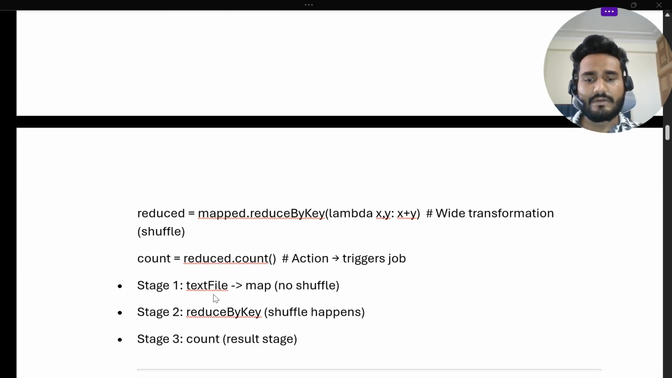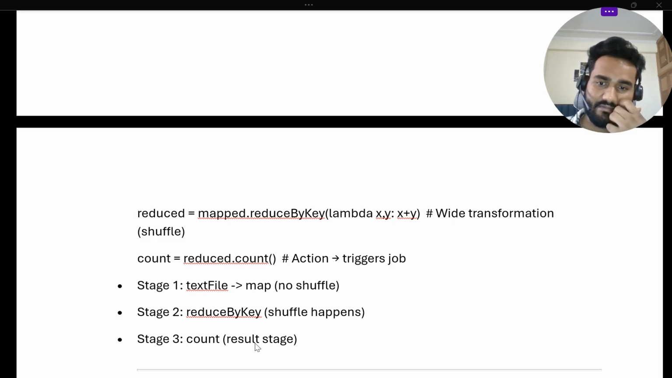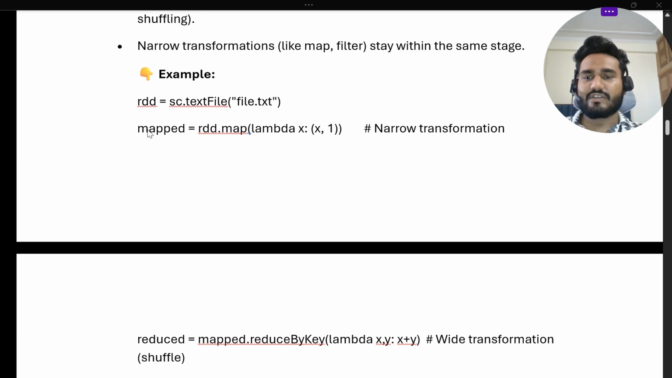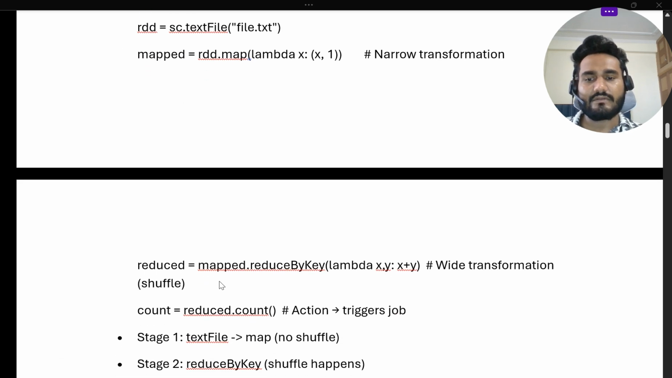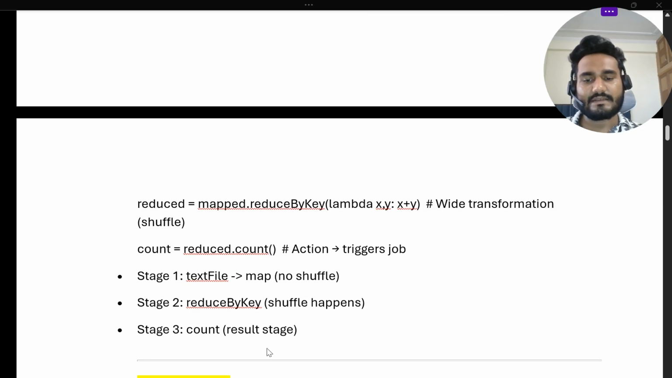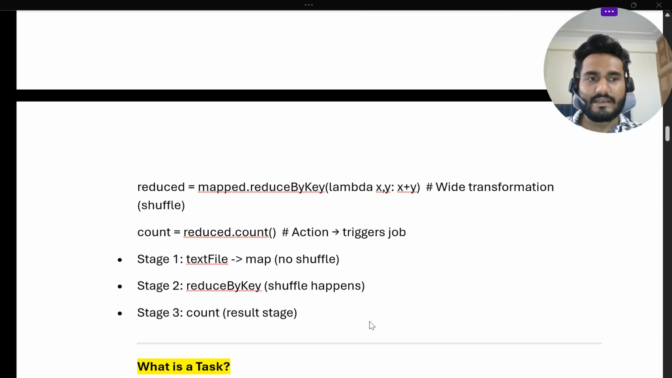And there is a count. So count will create a result stage. This is the final step, where we are counting and storing to the count variable. So basically, actions will create a result stage. So these three stages will be created based on this job. If we understand this code, a three-line code will create three stages. Okay, so this is basically called a stage.